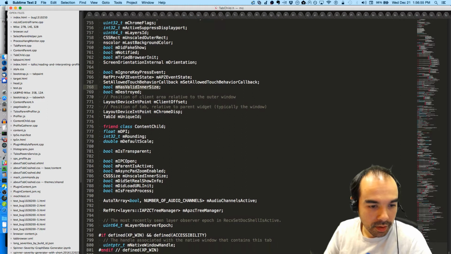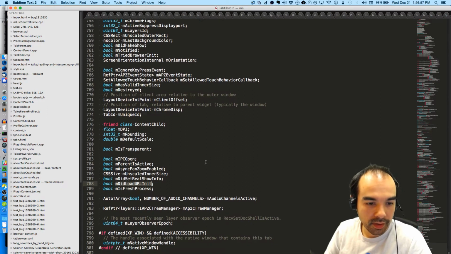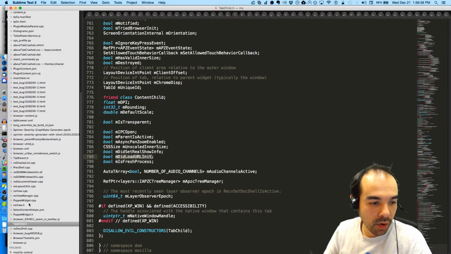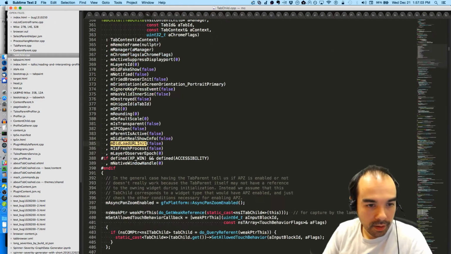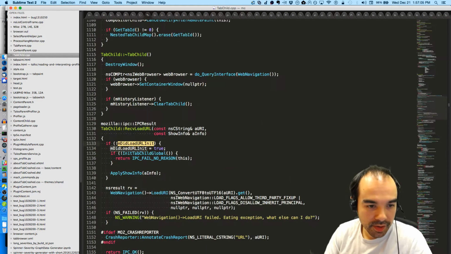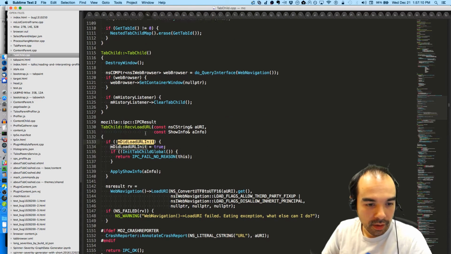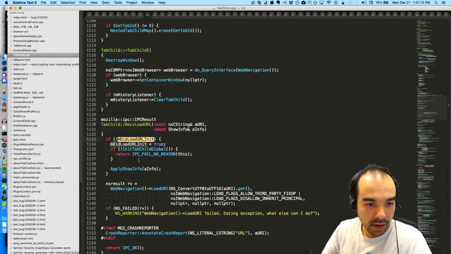Bool, did load URL init. So I believe that's only ever set to true when, so it's initially false, and then if we have been told to load a URL, then we do this step here, and we will set it to true.